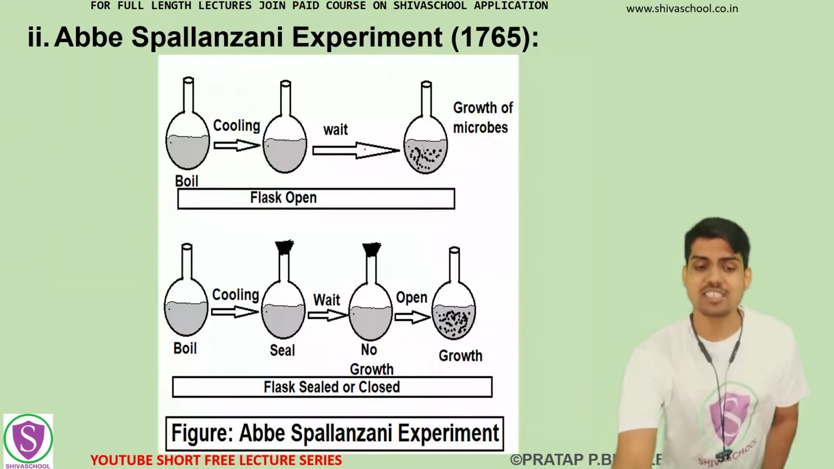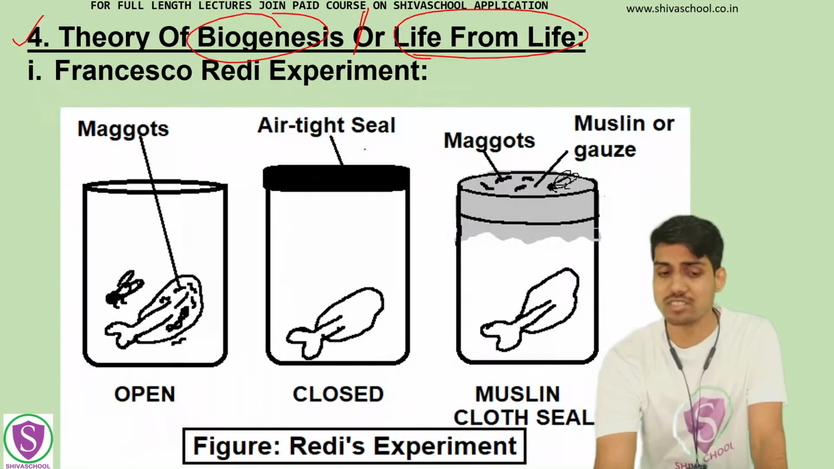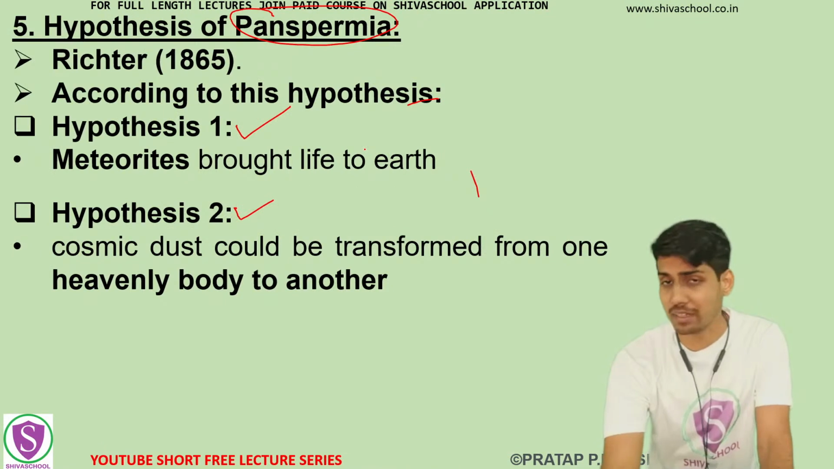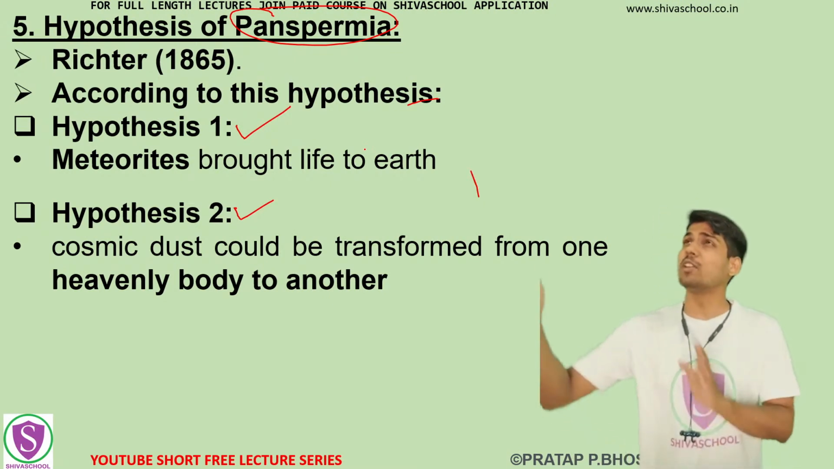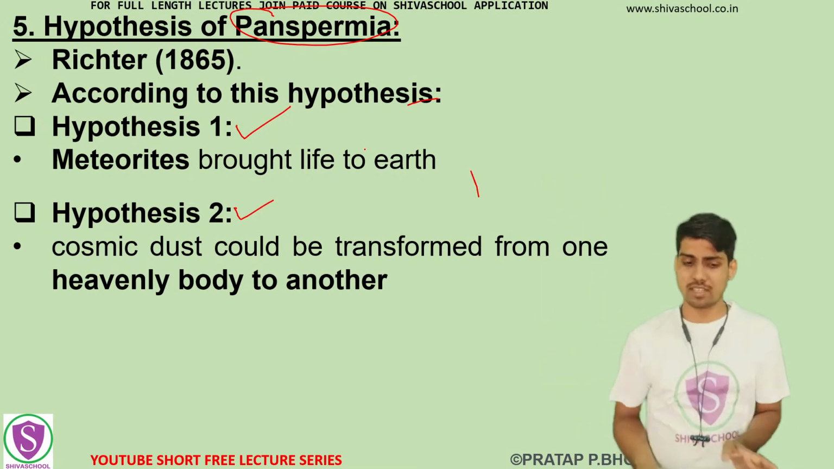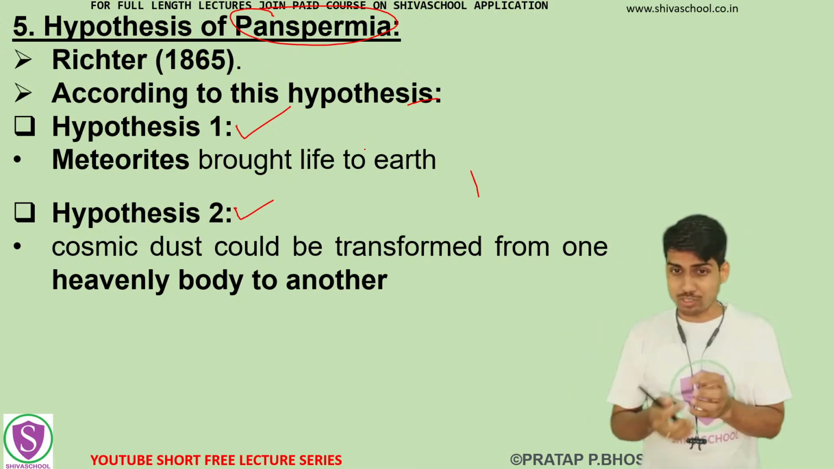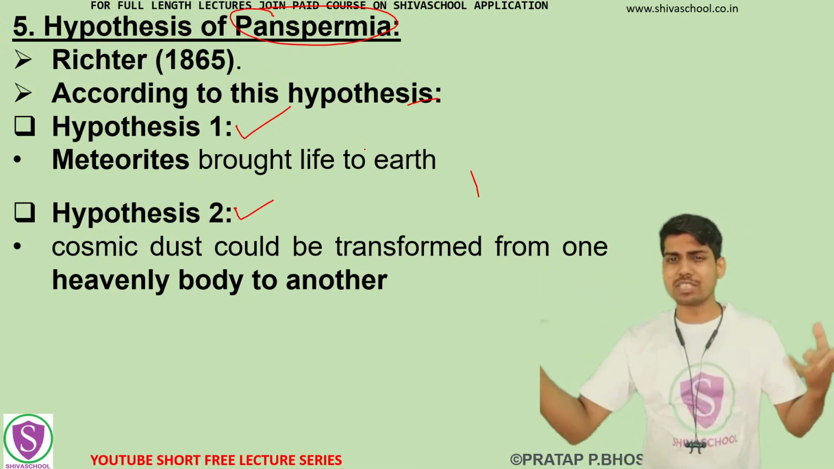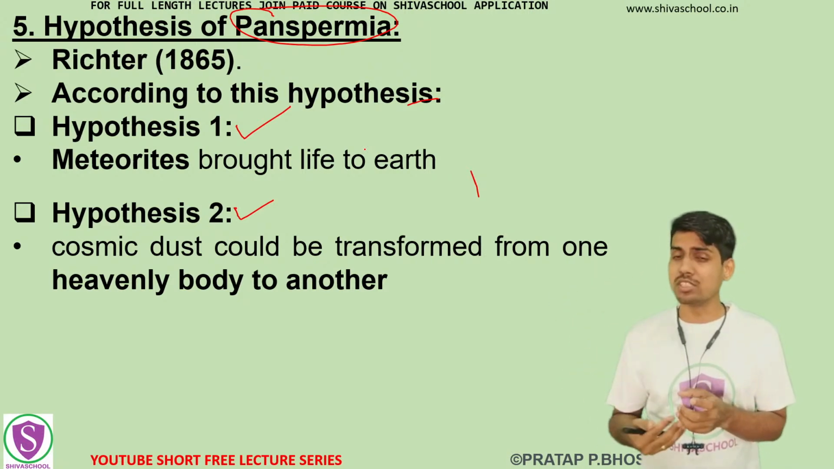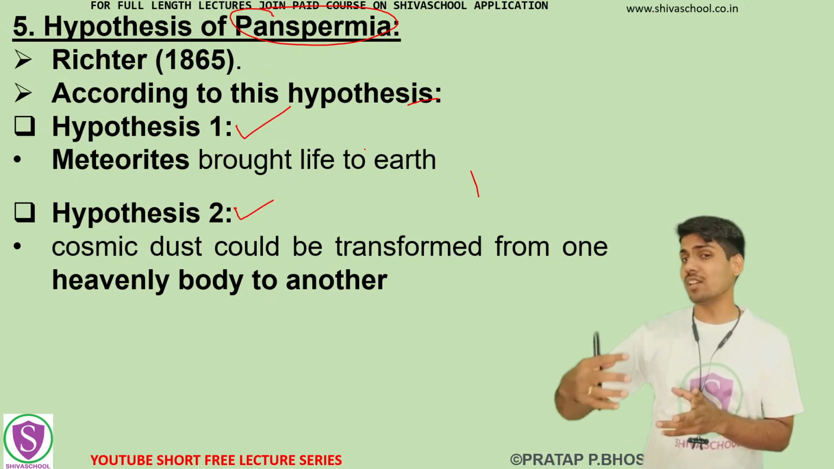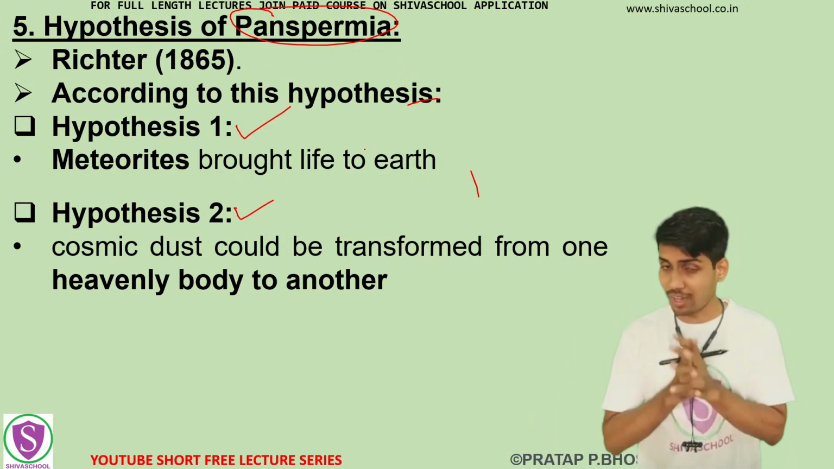Now the next interesting thing: the earlier theories, which we have already seen, are special creation, the Hindu concept, theories of spontaneous generation, theories of biogenesis, and panspermia. In panspermia, it says a meteorite comes from outside and gives life. In the second hypothesis, cosmic dust means dust from stellar space. Because of UV rays or cosmic rays, that dust will immediately and spontaneously convert into a living thing, a life form. This is called the hypothesis of panspermia, right.